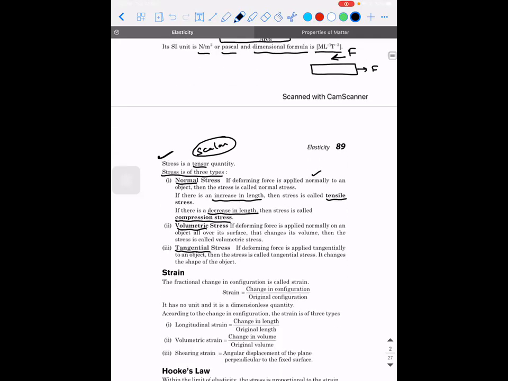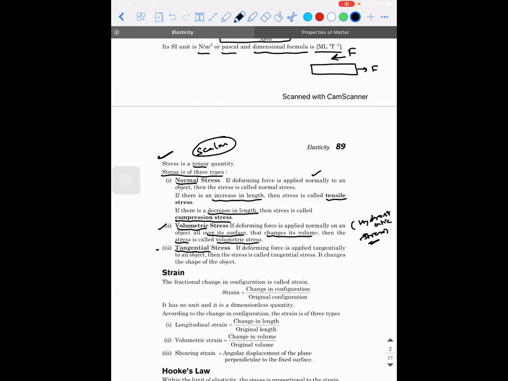Next is volumetric stress. So what do you mean by volumetric stress? It is a deforming force which is applied normally on an object all over its surface. This kind of force will cause a change in volume of the object. Then that kind of stress is what is called volumetric stress. Some people refer to it as hydrostatic stress also. Generally, this kind of stress is applied for liquids. It's mainly studied for liquids, which we are going to see in the next chapter. In this chapter, mostly we'll be concentrating on tensile and compressional stress. To be more precise, more on tensile only, because we'll be concerned about how much the object is getting extended.